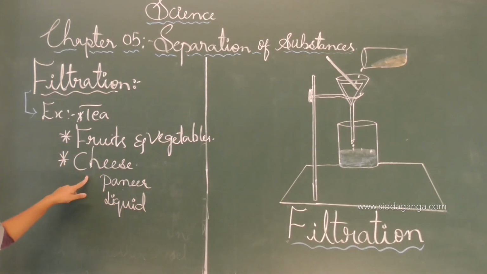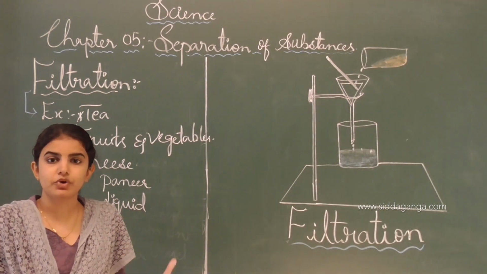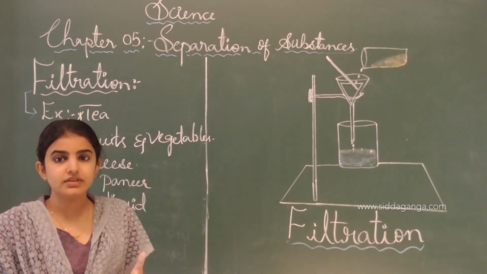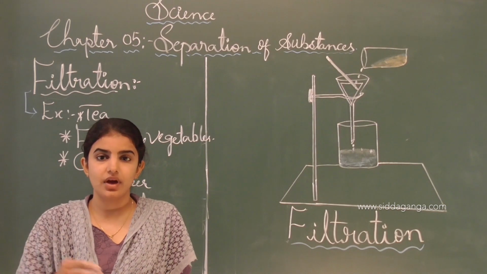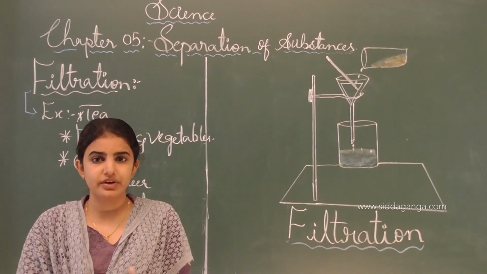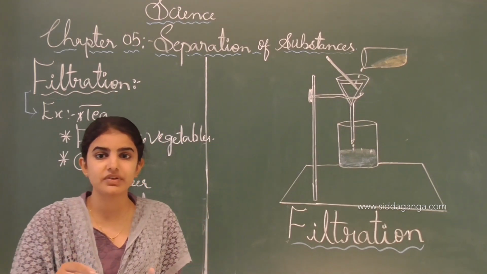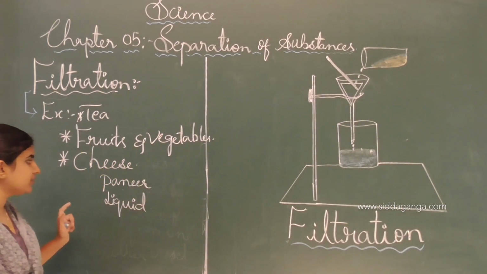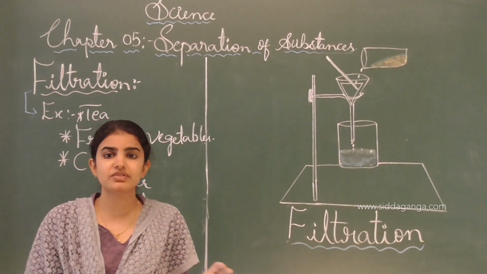And for preparing the cheese also, the process of filtration is applied. First we take the milk, boiled in nature, and after that add 2 to 3 drops of squeezed lemon to the milk, and thereby 2 different layers separate out.